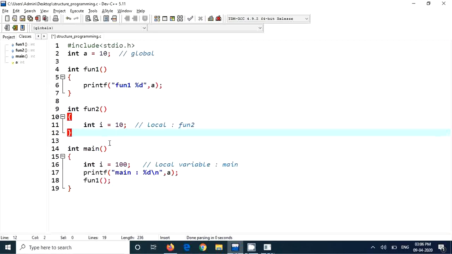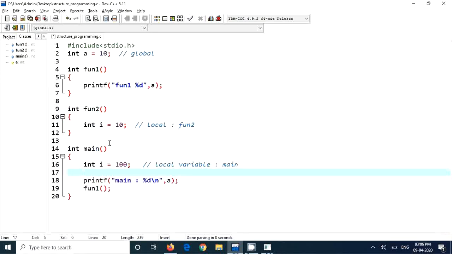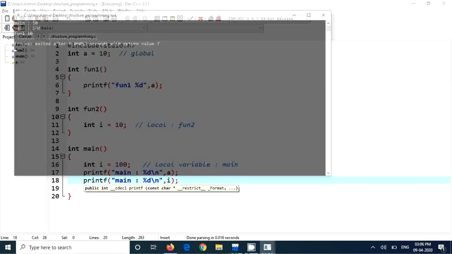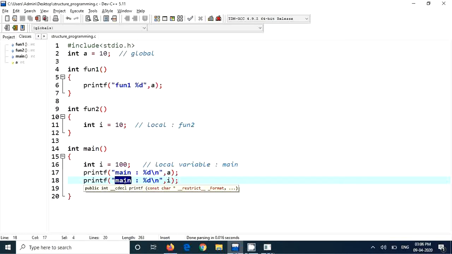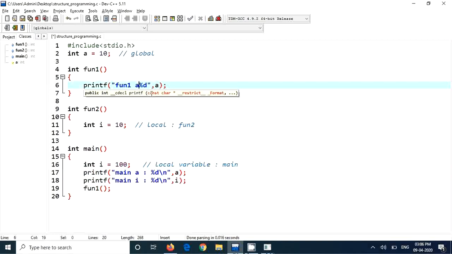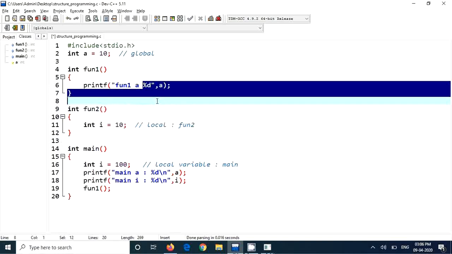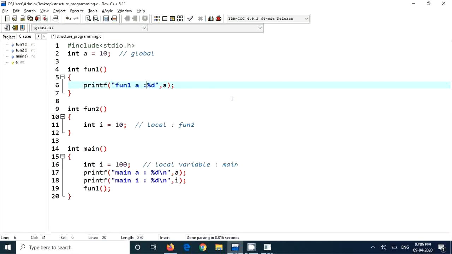Now if I try to print this i here, which i will be printed, this i or that i? It will print this i, 100 will be printed. This is the i value in main, and this is fun1's a. So if you print this i, it is this i.